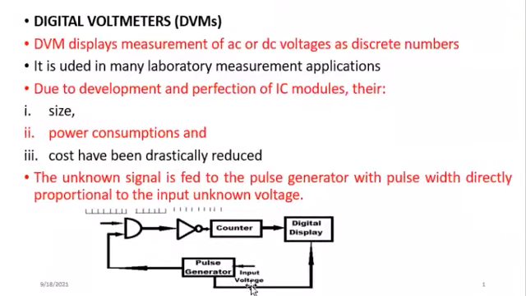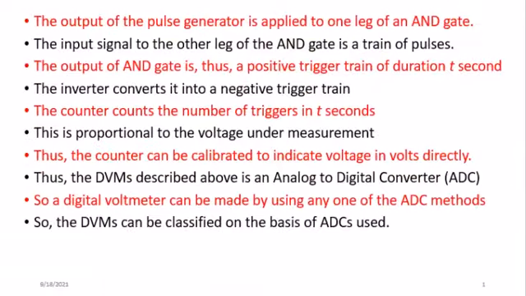We have our input voltage, which is delivered to the pulse width generator, which will be generating some pulses. The width of each pulse is directly proportional to the amount of the voltage we are measuring, either AC or DC. So the output of this pulse generator will now be applied to the AND gate.